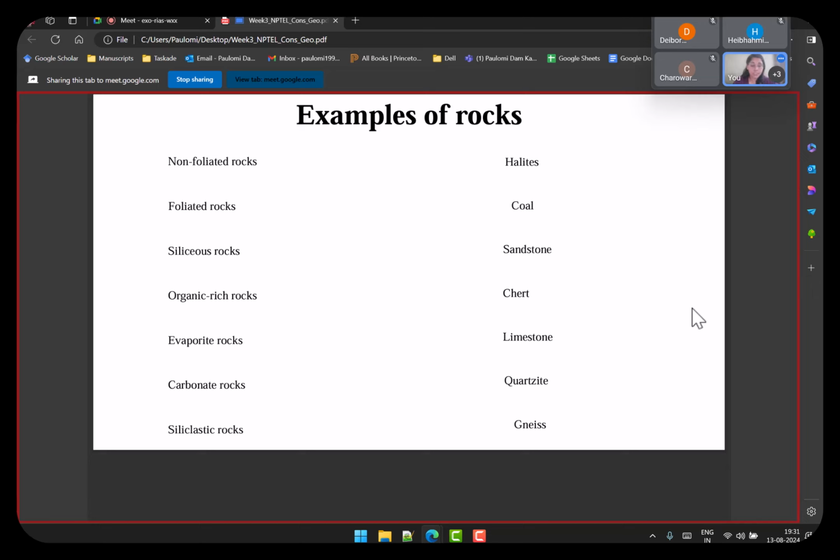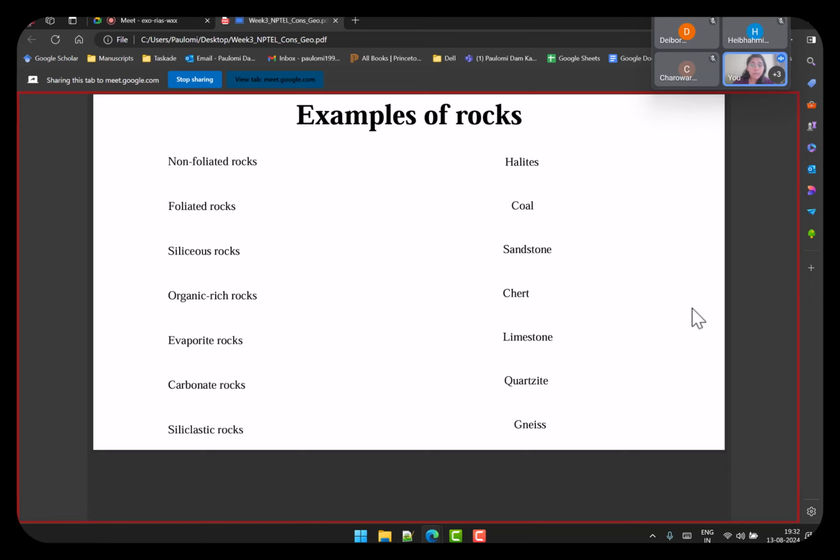So I will not wait for long here, but I will still wait for 1 minute so that you can at least remember what these rocks were, and if you can, have a guess at the examples. So we have non-foliated and foliated rocks. These are from the metamorphic rocks, which have layers and no layers.